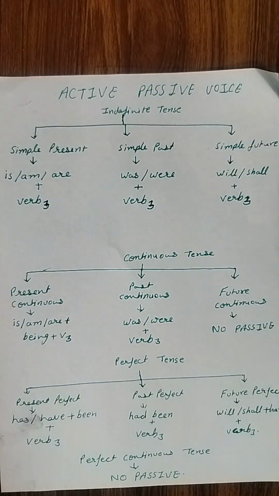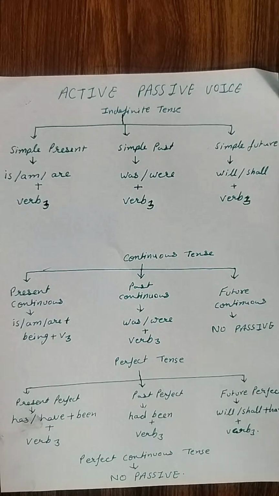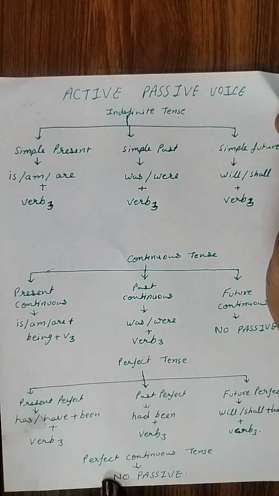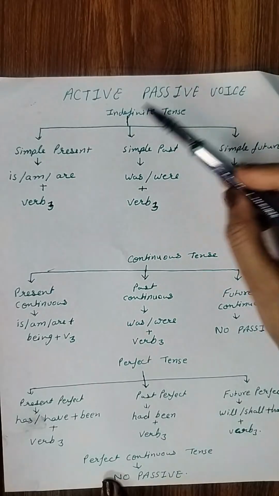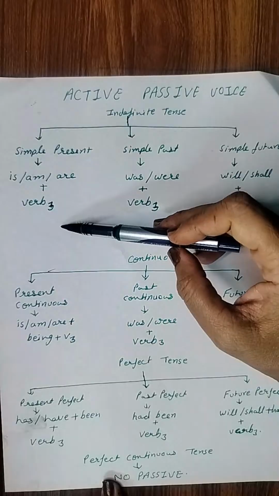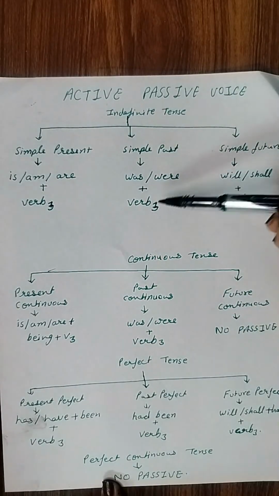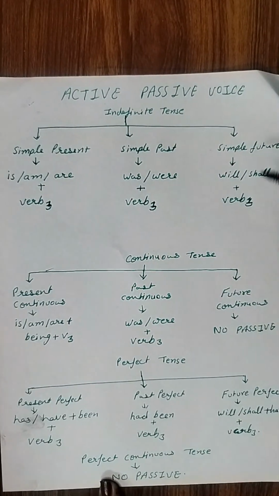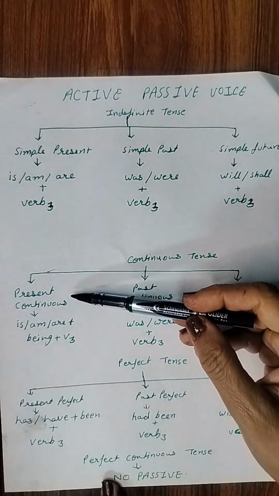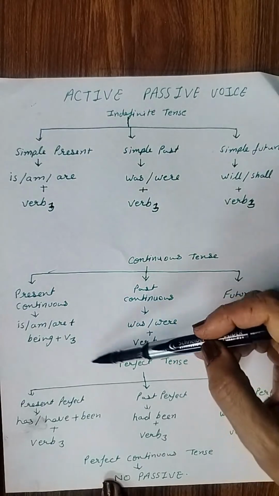Okay, so this way we have learned about active and passive voice, how we can change active sentence into passive. In one go, we can understand the formation of all the sentences in active and passive voice. You may take a screenshot of this table, or you may watch this video again when it is uploaded. So the table is given here. Indefinite tense, or we may say simple sentence. Simple present is am, is, are plus verb third form. Simple past, was, were plus verb third form. Simple future, will, shall plus be plus verb third form. Continuous tense, present continuous is am, is, are plus being plus verb third form.